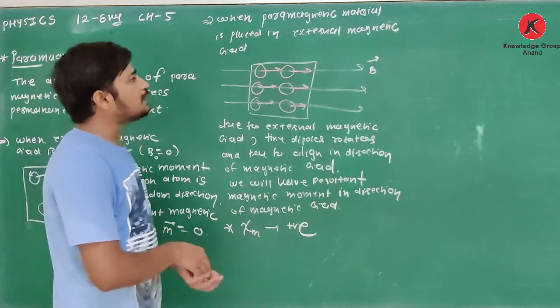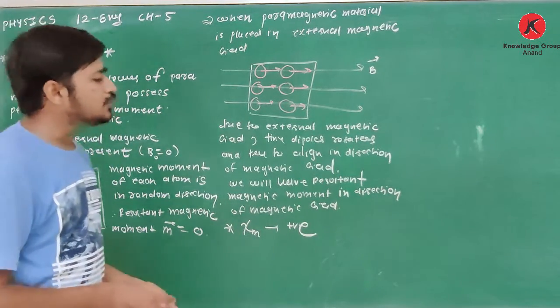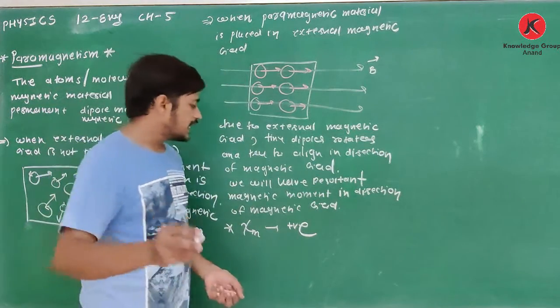Now, what happens when a bar of paramagnetic material is placed in a uniform magnetic field? See, here it is.